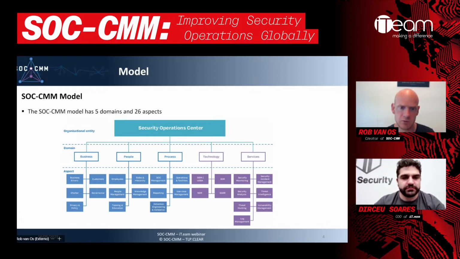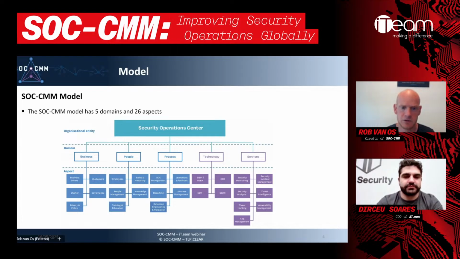And the difference between processes and services is that services are actually the things that you deliver as a security operations center, whereas processes are the processes running in the background, for example, for quality assurance within the SOC. So in total, 5 domains and 26 aspects. As you can see here, we've got 2 different colors. So we have the blue color and we have the purple color.